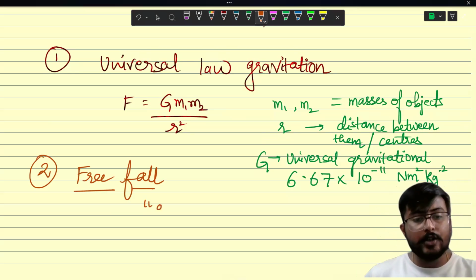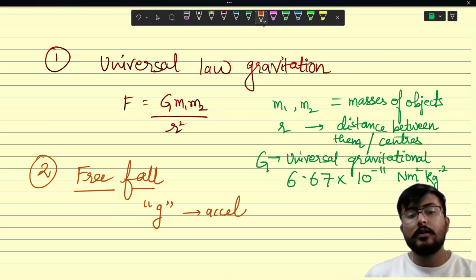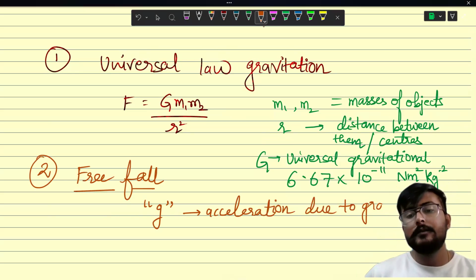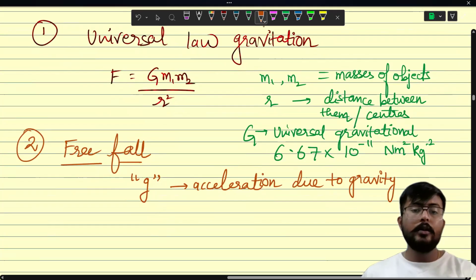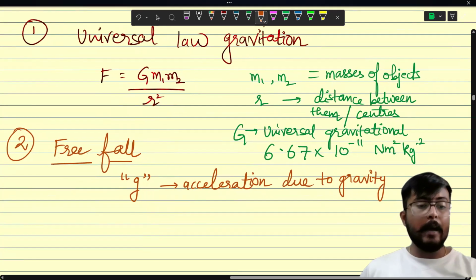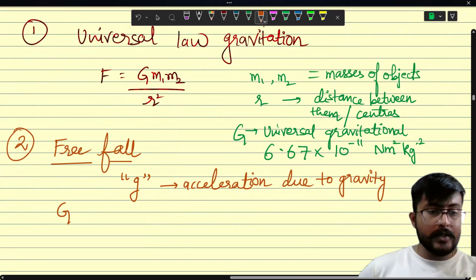What do we call that acceleration? We call it acceleration due to gravity. Okay. Now we will also have a quick discussion about small g and capital G in our next class.